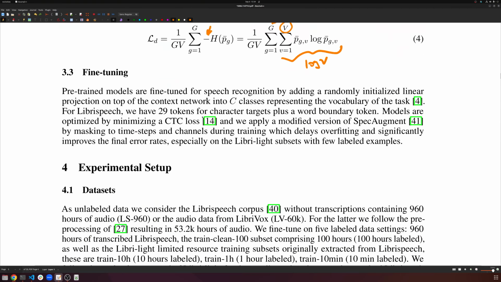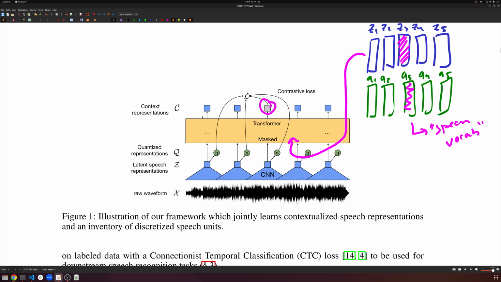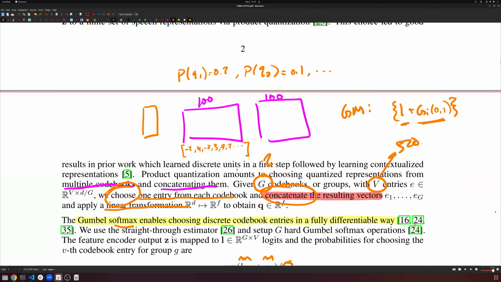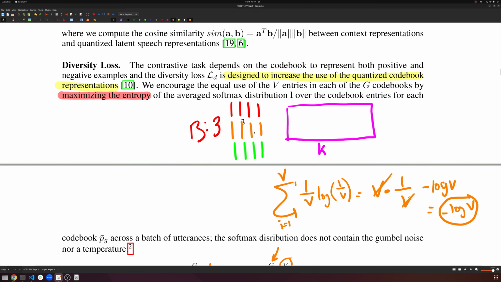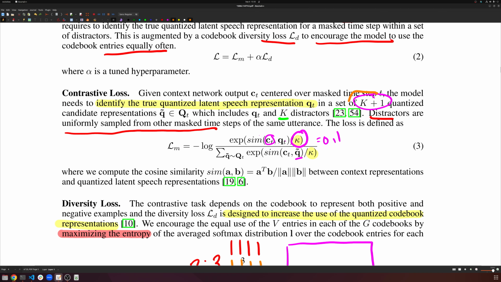So again, that's basically the main idea. We took the two-stage process of first training a speech tokenizer, and then training a masked language model on top of that. We converted that to a single end-to-end model that does all of it. And the toughest part of our implementation will be setting up this right here, the sampling, the entire selection of k+1. The selection of k different quantized embeddings is the most annoying code that we're going to be writing, but it's going to be okay. We're going to get through it just fine.